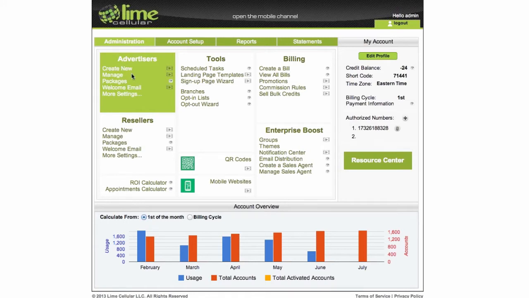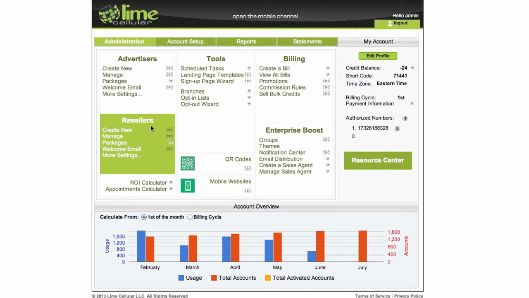Creating a new advertiser, manage existing advertisers, packages for advertisers, welcome email for advertisers, and additional settings that I'll show in a minute. Same for resellers. New resellers, managing resellers, packages for resellers, welcome email for resellers, and additional settings under account setup.